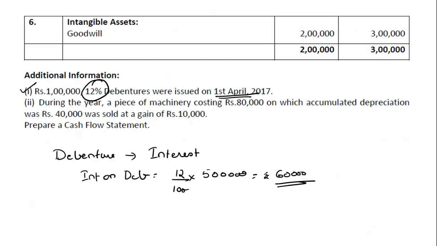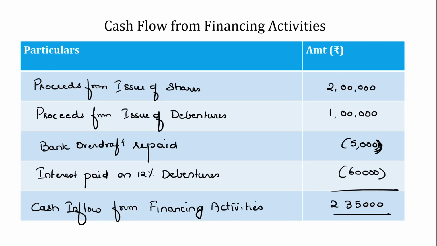Also verify the additional information to see when that change occurred. Suppose this change had occurred at the end of the year, then those new debenture holders worth 1 lakh wouldn't have been entitled to interest. You should have calculated interest on the opening 4 lakh. But because it was 1st April, the beginning of the year, they were entitled to interest, and that is why you got interest as 60,000.